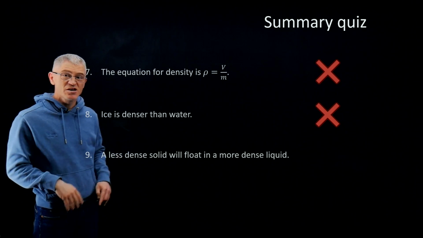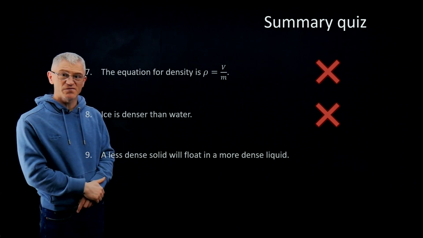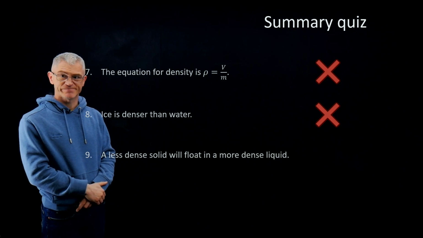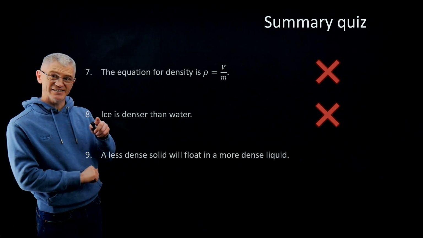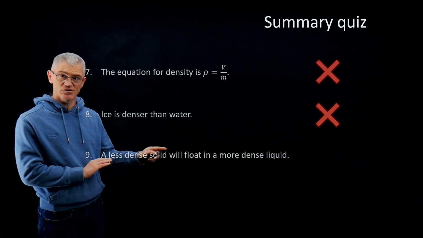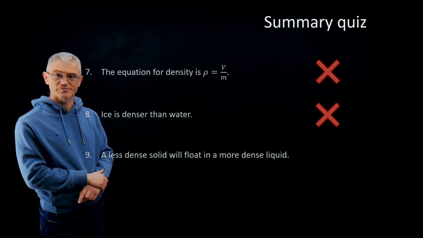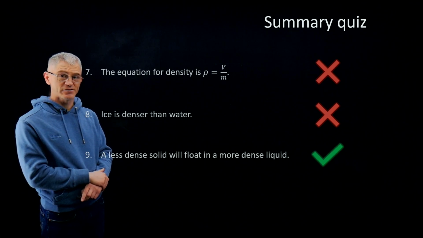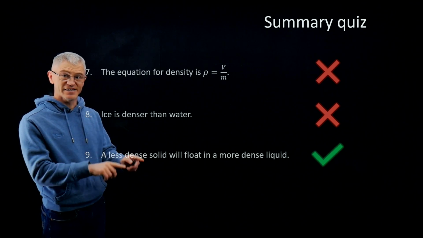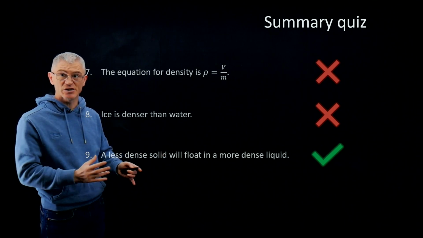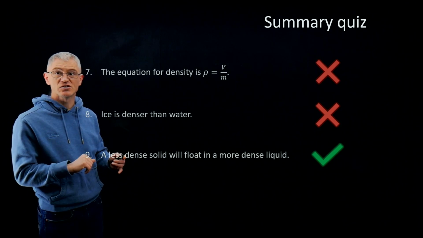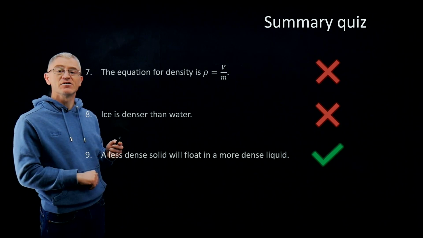Right, okay. A less dense solid will float in a more dense liquid. Well, that kind of relates to that one. That is correct. Ice is less dense than water, which is more dense, and therefore it floats, and therefore there's an iceberg, and therefore the Titanic got sunk.